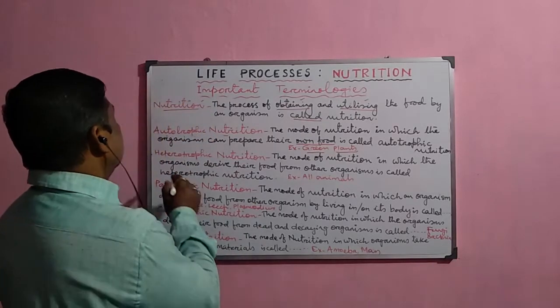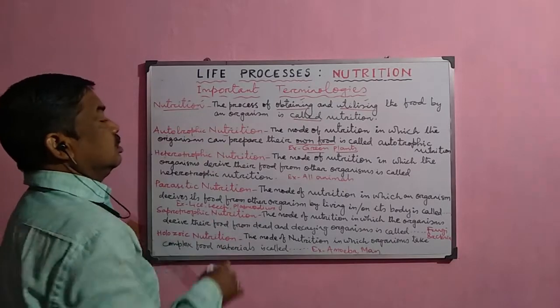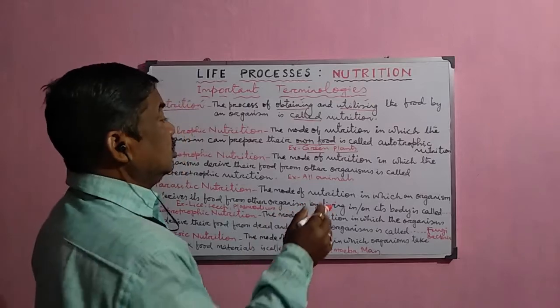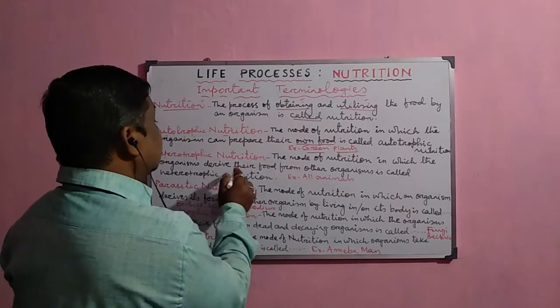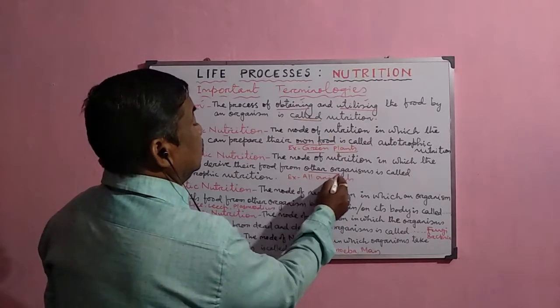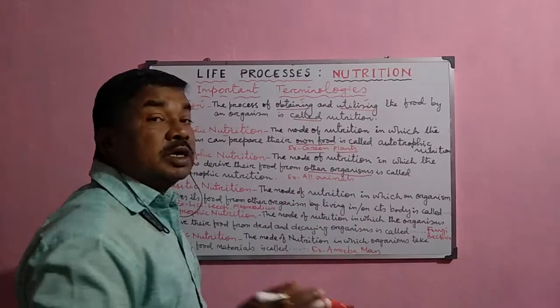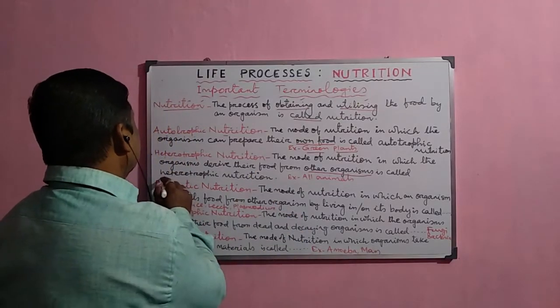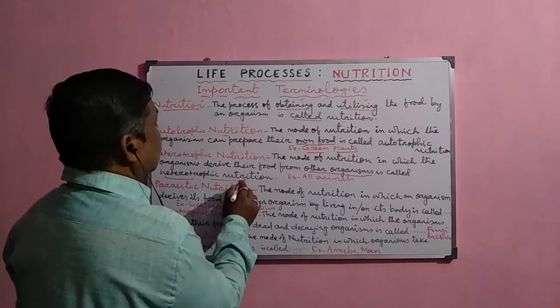Now next one, what is heterotrophic nutrition? It is another mode of nutrition in which the organisms derive their food from other organisms. So here they normally take the food from other organisms. So that is why heterotrophic mode of nutrition.